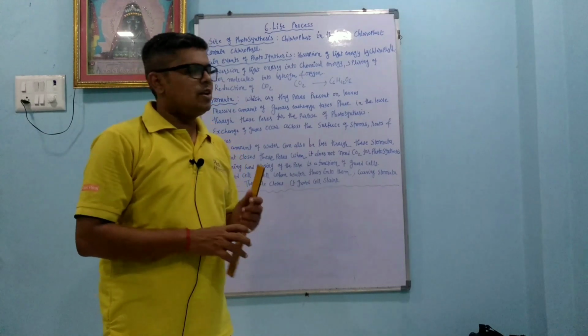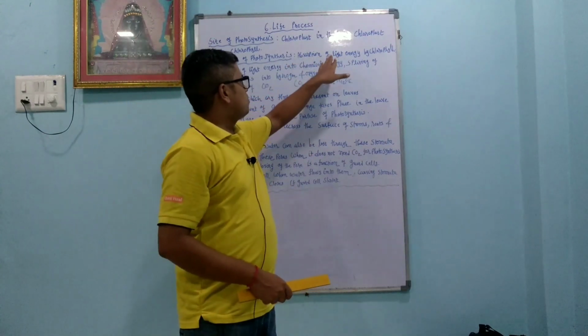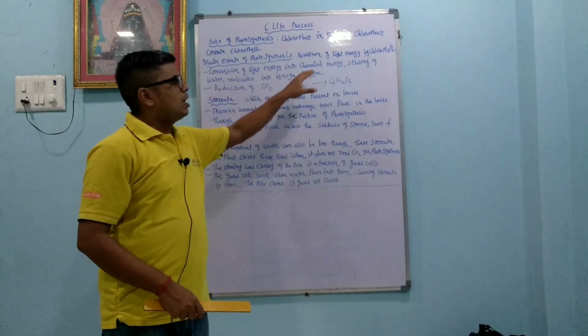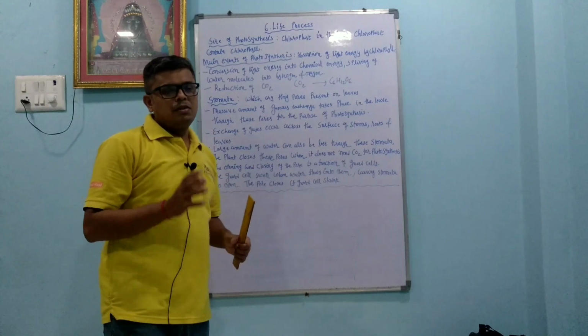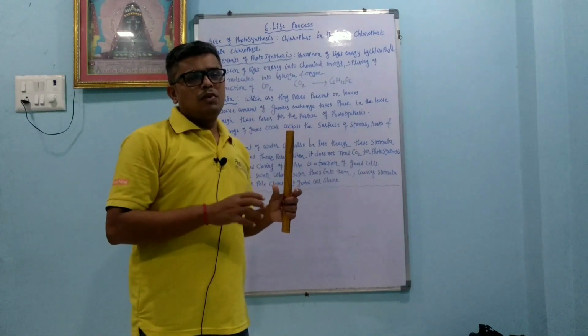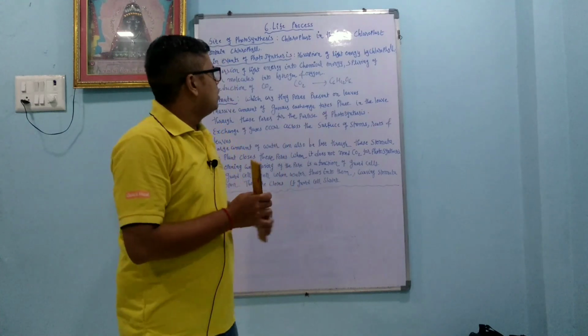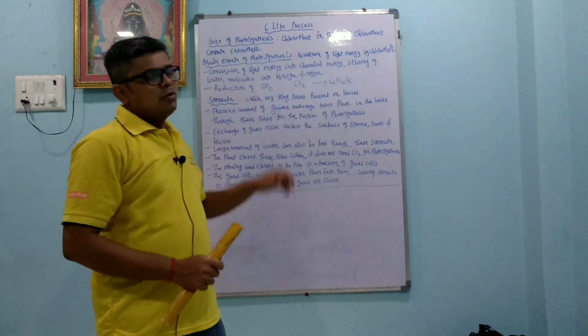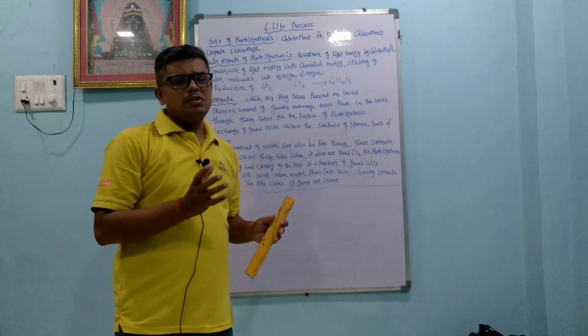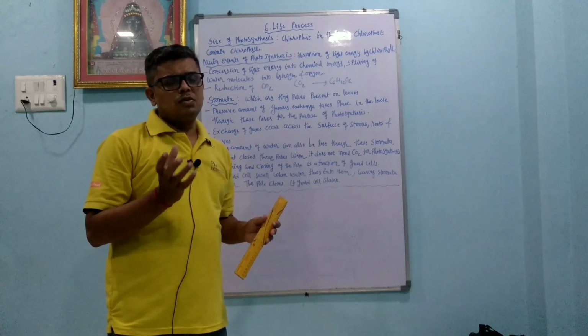So absorption of light is very important. First, absorption of light energy by chlorophyll. Second, conversion of light energy into chemical energy. Because of the light energy, CO2 and H2O present in the chlorophyll convert into glucose. Splitting of water molecule during the photosynthesis reaction: 6 CO2 plus 6 H2O give glucose plus oxygen.